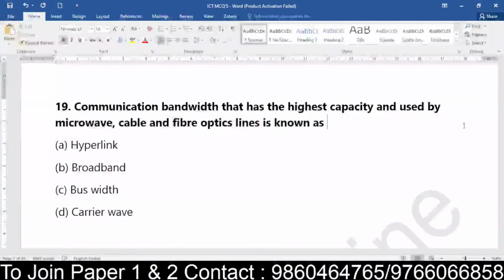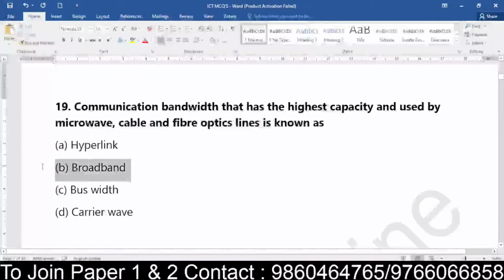I'll read the question again for you in case you're not clear with it. We are talking about communication bandwidth that has the highest capacity and is used by the microwave, cable and fiber optics lines. So it is called as what? Is it a hyperlink? Is it a broadband? Is it a burst width, or is it a carrier wave? So yes, basically it is called broadband.